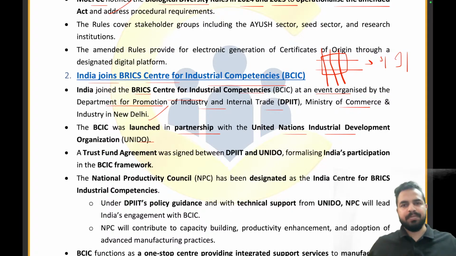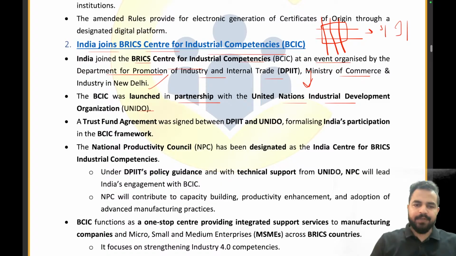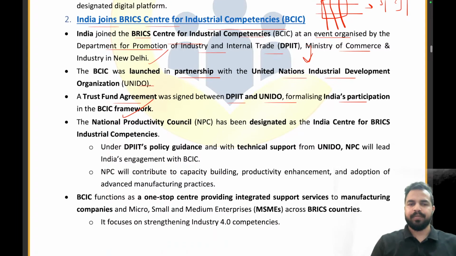So my dear friends, similarly, let me tell you that the BRICS countries came together to create such kind of industrial competences center, the Center for Industrial Competencies, where these MSMEs can go, they can train themselves, and they can work according to the Industry 4.0 standards. Clear, everyone? That is why BCIC was being launched in partnership with the United Nations Industrial Development Organization. A trust fund agreement was signed between DPIIT and UNIDO, formalizing India's participation in the BCIC framework.